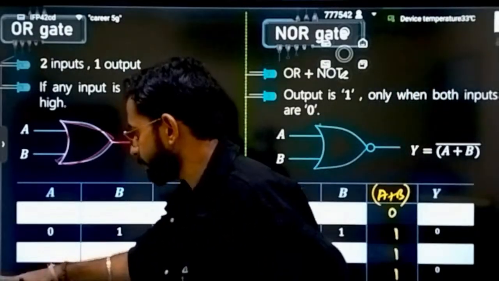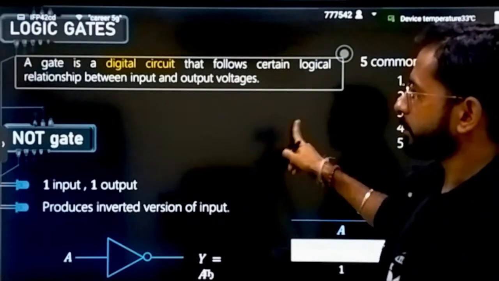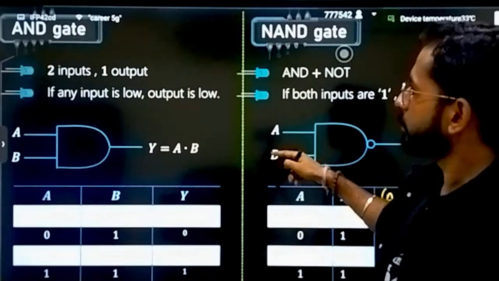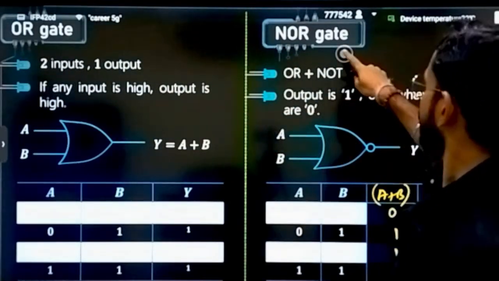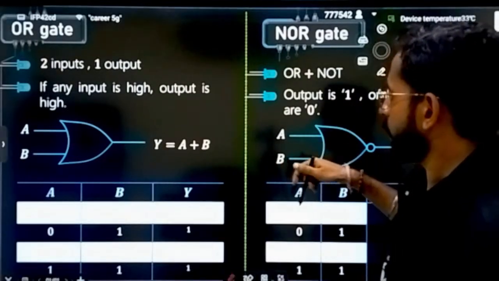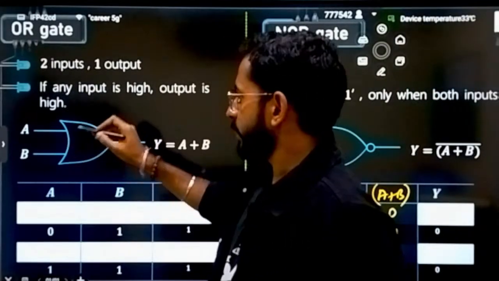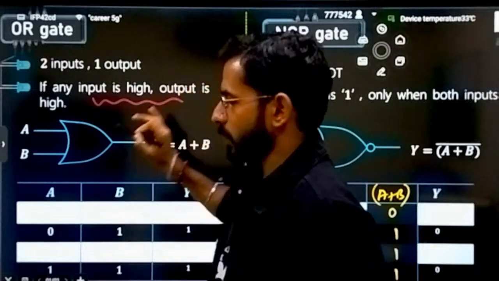AND gate. Where did it go? One second. Okay, AND gate after this. This is the OR gate that you are having. There is the diagram for OR gate. What is the definition? If any input is high, output is always high.